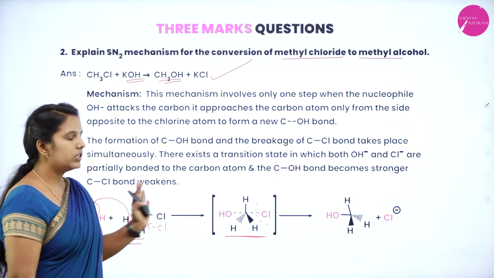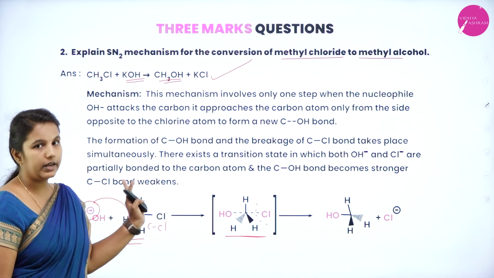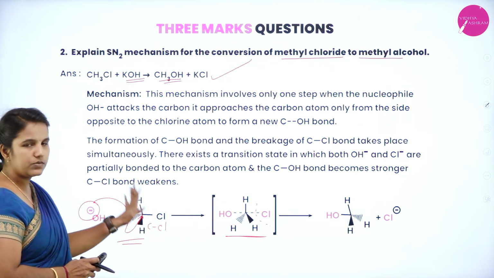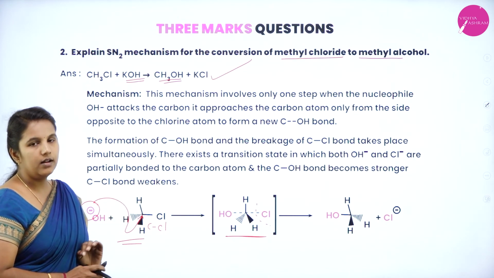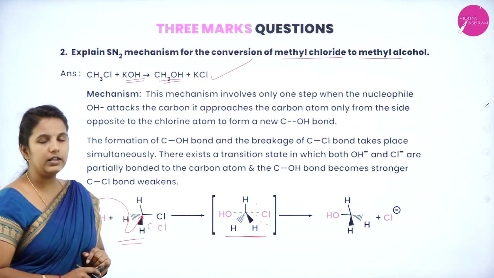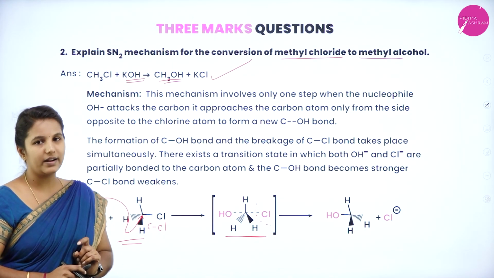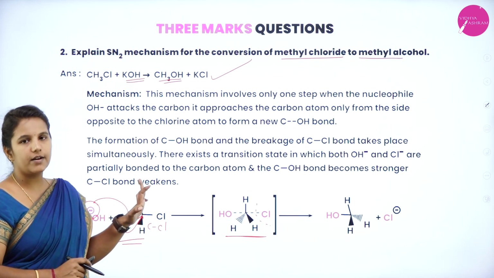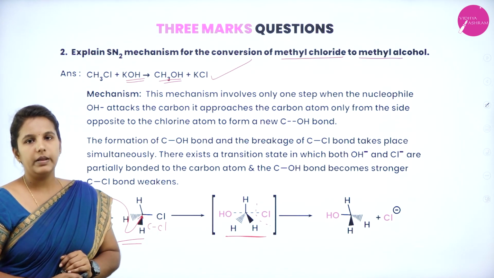So again, the rate of the reaction depends both on the nucleophile as well as on the alkyl halide, hence the order of the reaction is 2. Okay, so that is the one thing you need to keep in mind while writing the mechanism, and you need to show that the nucleophile is going to attack from the backside of the methyl chloride.